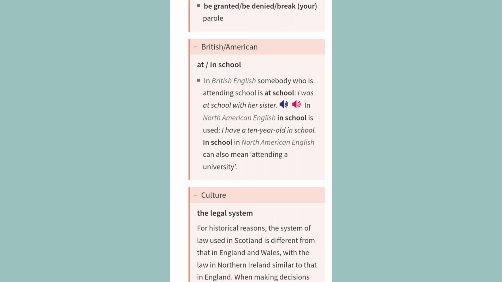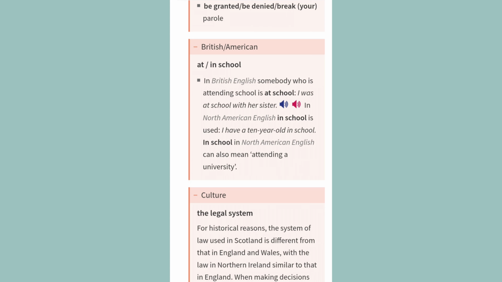British, American: at, in school. In British English somebody who is attending school is at school. I was at school with her sister. In North American English in school is used. I have a 10-year-old in school. In school in North American English can also mean attending a university.